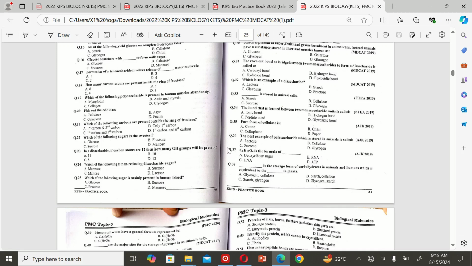The next MCQ is: C5H10O4 is the formula of A deoxyribose sugar, B RNA, C DNA, and D ATP. So the correct option is A. The next MCQ is: dash is the storage form of carbohydrates in animals and humans, which is equivalent to the dash in plants. A glycogen, cellulose, B starch, glycogen, C starch, cellulose, and D glycogen, starch. So the correct option is D glycogen, starch.